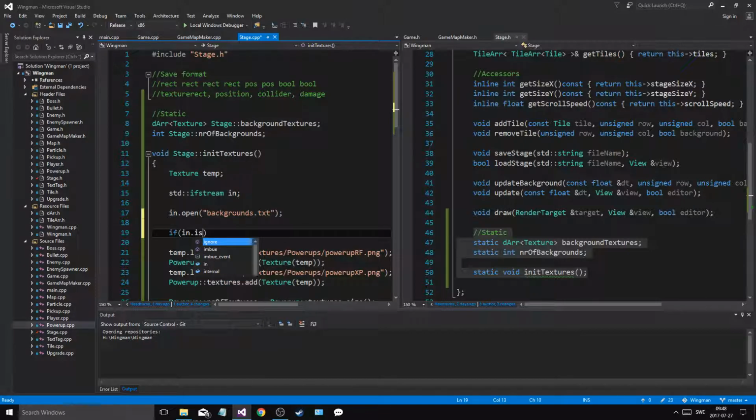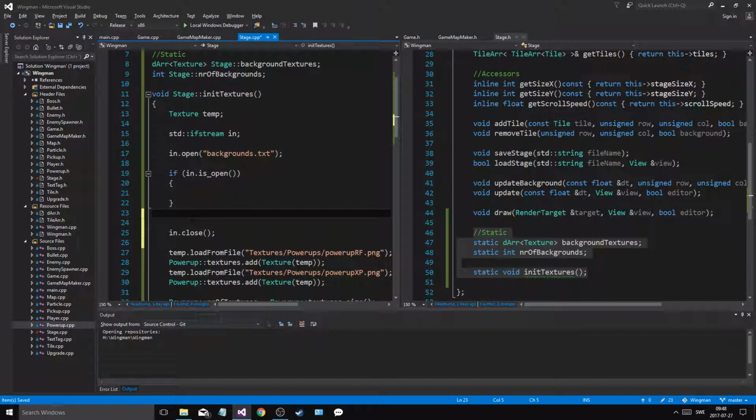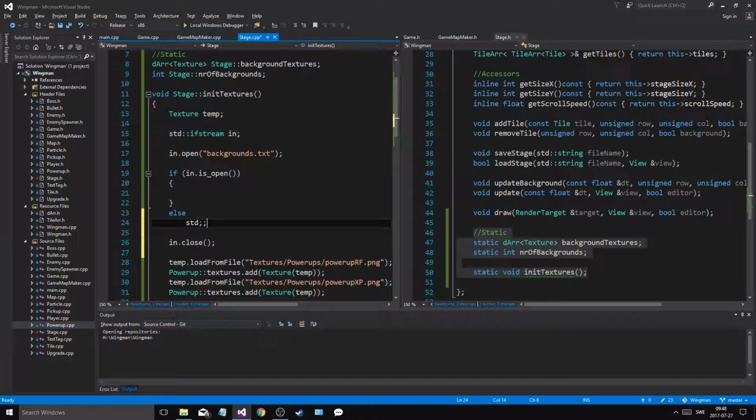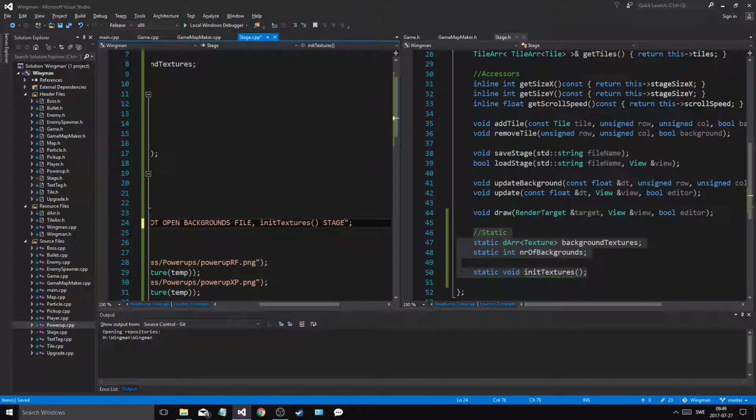If in.is_open, then we'll do a bunch of stuff, and then we'll close it, in.close, like right there, and then else std cout could not open background file init textures stage, just so I know where the issue is, and then a new line.